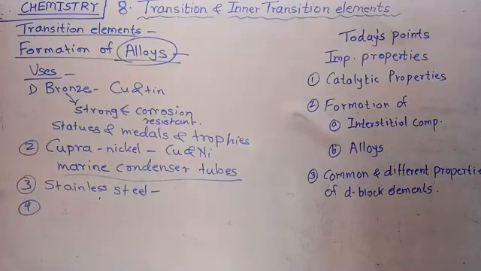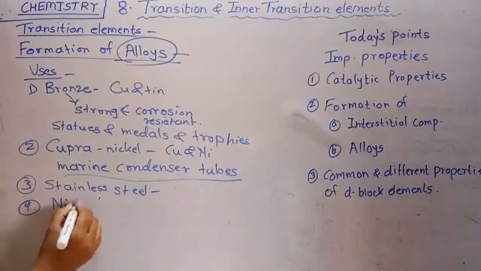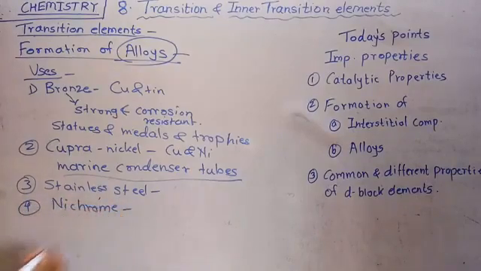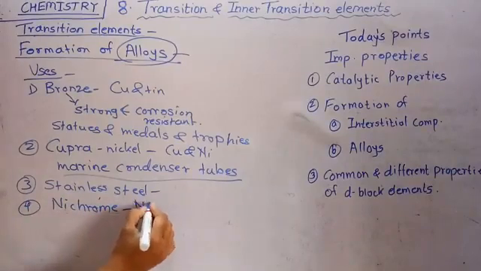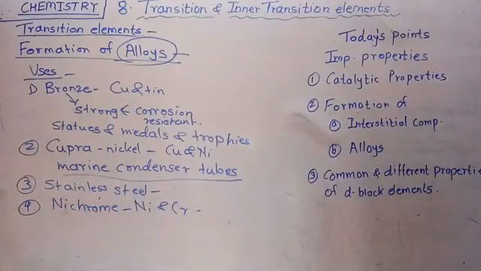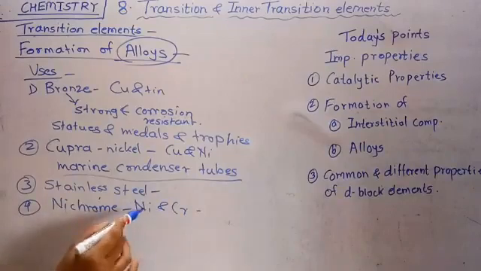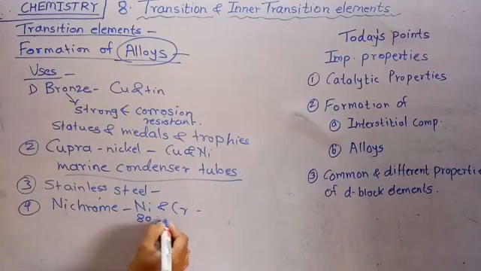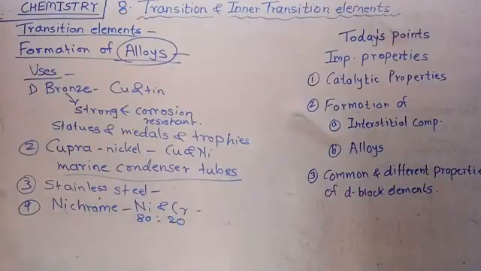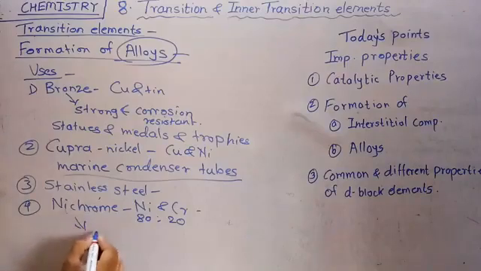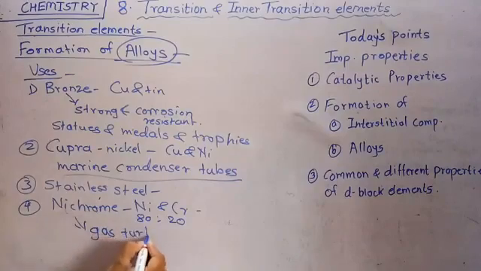Then there is the next one, nichrome. This nichrome is the alloy of nickel and chromium. In this, nickel is present in 80% and chromium is in 20%. Nichrome has been developed specifically for gas turbine engine.